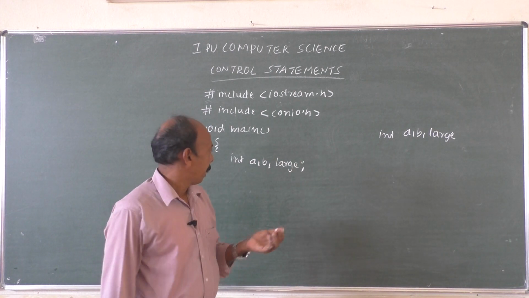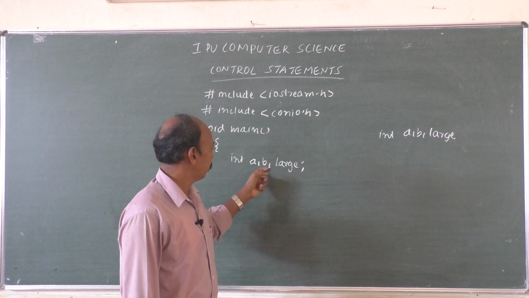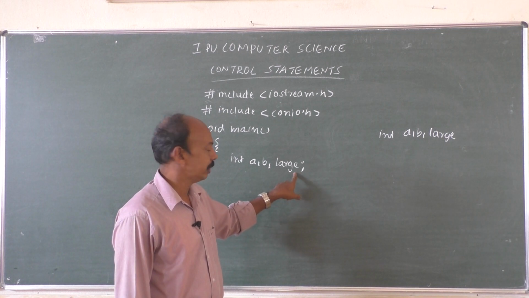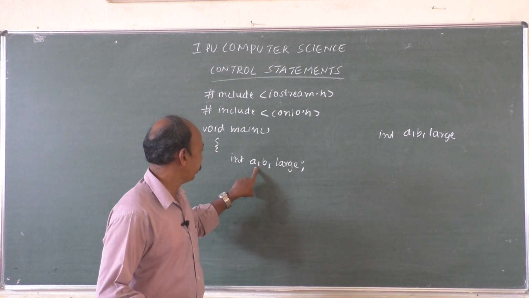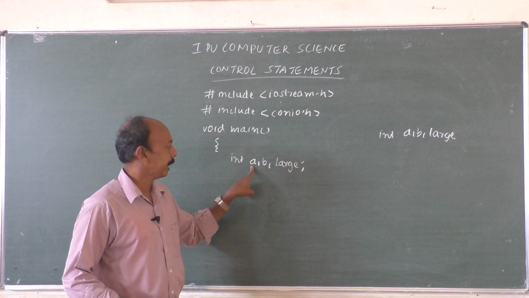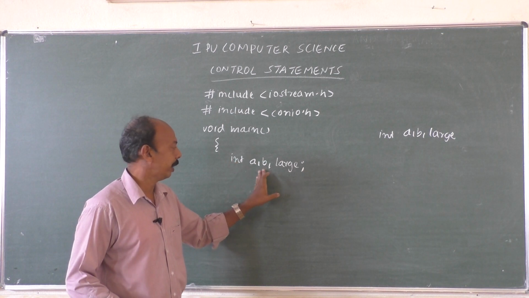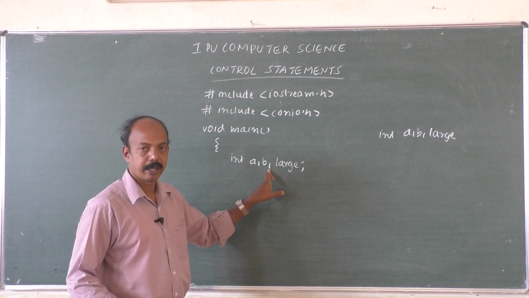What next? We are going to find out the larger of two numbers. So these two numbers have to be input and this will be calculated. After calculating this value, we are going to display that. So initially we need to input two variables a and b, and large will be calculated. Don't think that all three values will be input. No, large will be calculated based on a and b, isn't it?